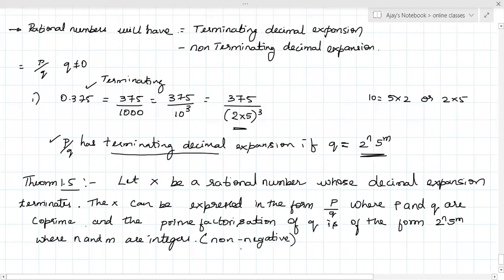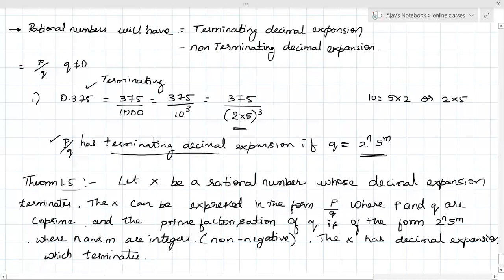Then p by q will have a terminating decimal expansion. Then x has a decimal expansion which terminates. Understood?